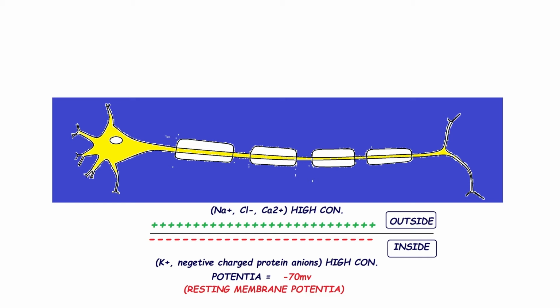Now, in this resting condition, if we attach an electrode inside the nerve cell and measure the potential, we find its electropotential in the resting condition is minus 70 mV or minus 70 millivolt. So, this resting condition potential is called resting potential. Now, the question is how this electropotential is maintained in the nerve cell.